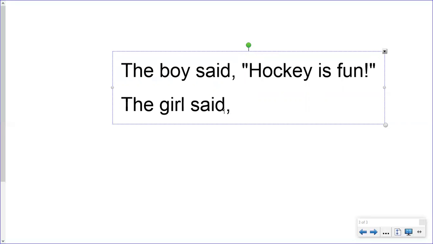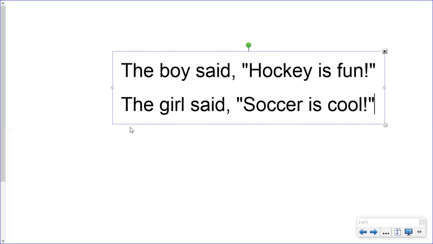Now I'm going to capture what the girl is saying. I've captured her words inside the beginning quotation marks and the end quotation marks. I started with a capital letter in here and I ended it with punctuation here.